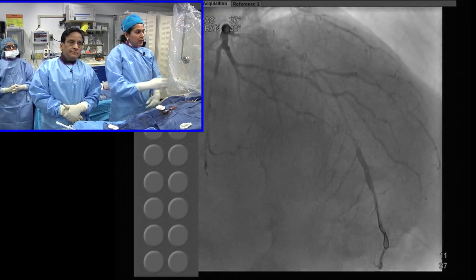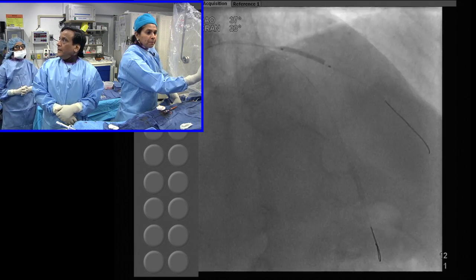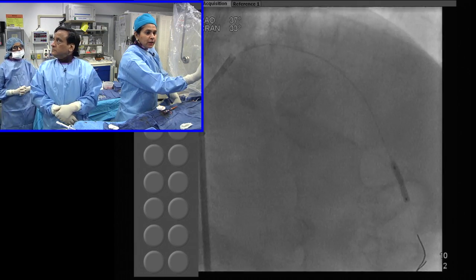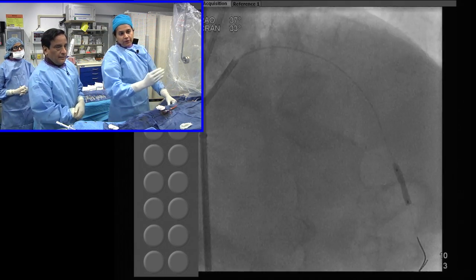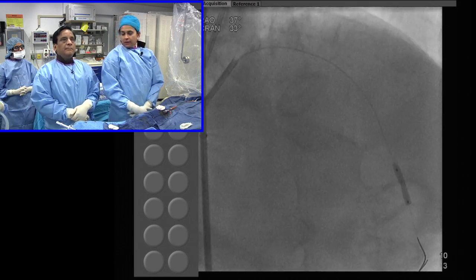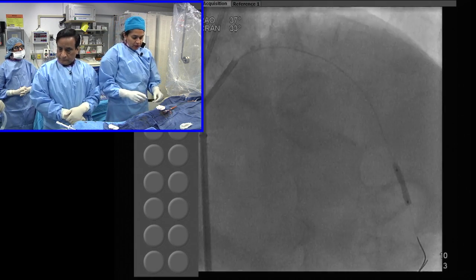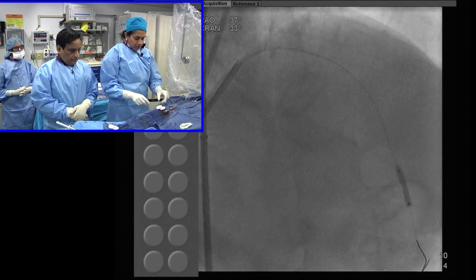But the thing is, one side looks a little undilated. Yeah, very. But see, it's just one surface. The other one expanded well. Right. So I think if you go to higher pressure, then we are risking perforation there. Okay. So we left it for now.